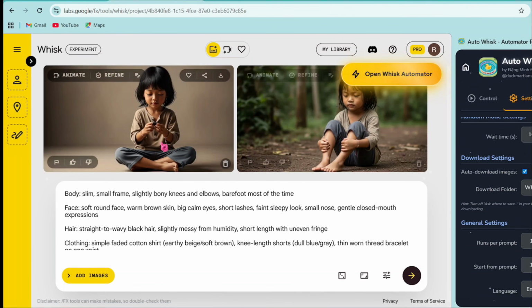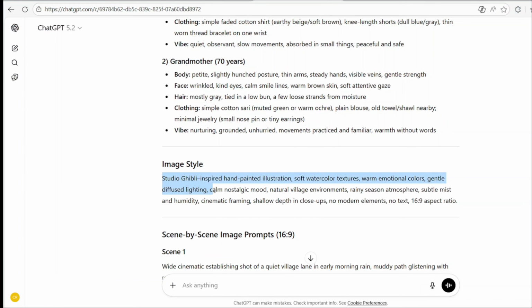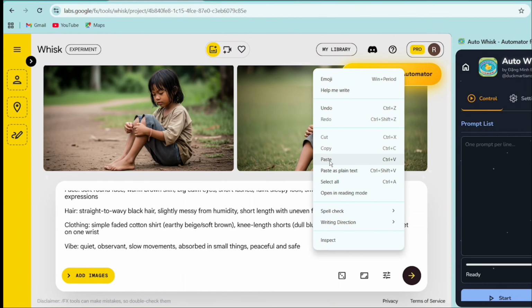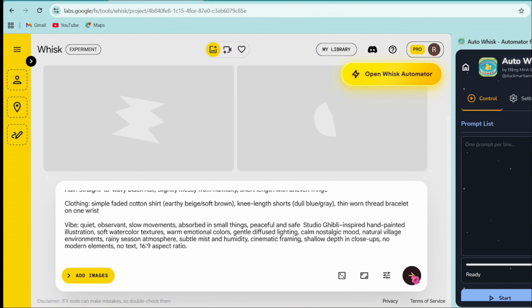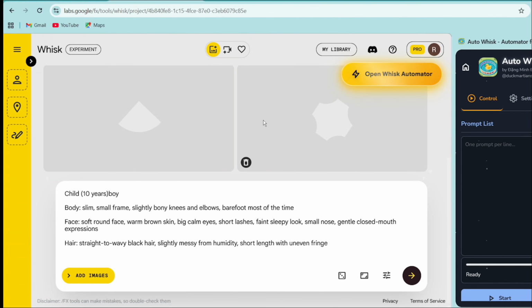Now you can see that the image has been generated, but the image style is not correct. So to fix the image style, go back to ChatGPT. Copy the image style prompt. Come back here, paste it, and click Send. Now you can see that our image has been generated in Ghibli style.